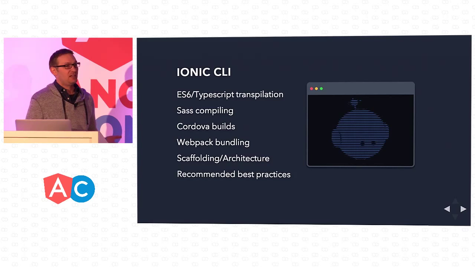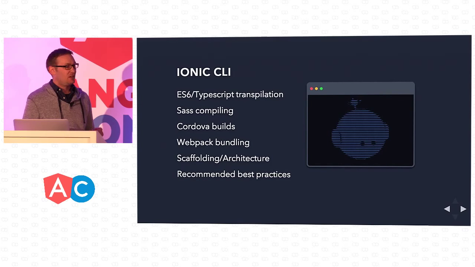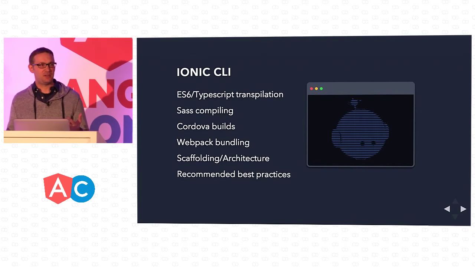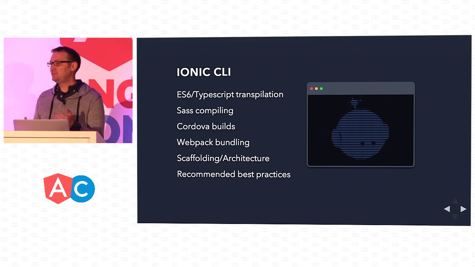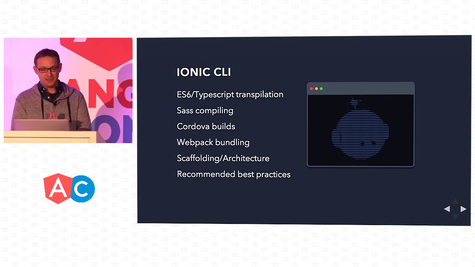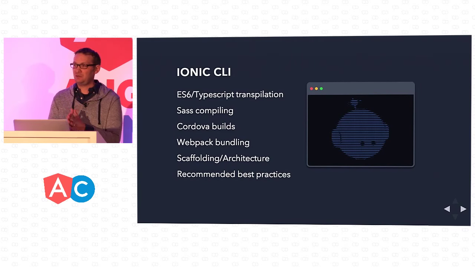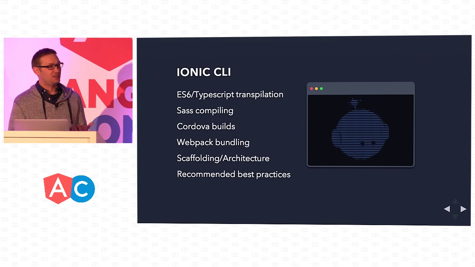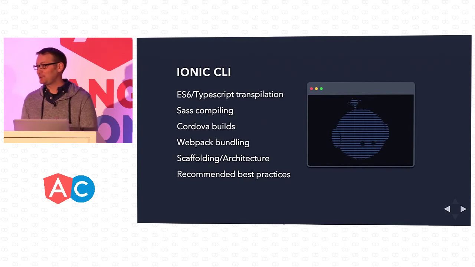And then again, we're updating our CLI to work with all of this, because as Igor pointed out at the keynote, all of this stuff is new, and it's a challenge to understand what transpiling is. ES6 is really cool, I want to start writing it, but my browser doesn't understand what I just wrote. So it needs to be transpiled into understandable ES5 code. That can be done, and we're doing that in the CLI, but it's a challenge to set up at this point in time, because the tooling is just getting up to speed. So we wanted to make it very easy for you. The Ionic CLI has these features now to get everything up to speed, and it's going to be a never-ending mission of ours to make sure it's very easy for everyone to get up and running.